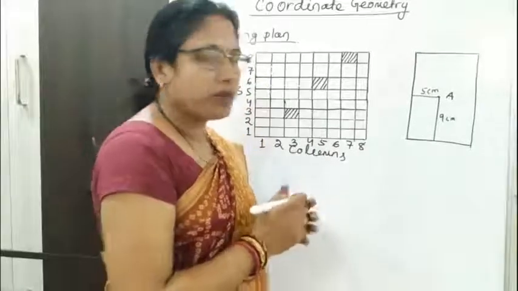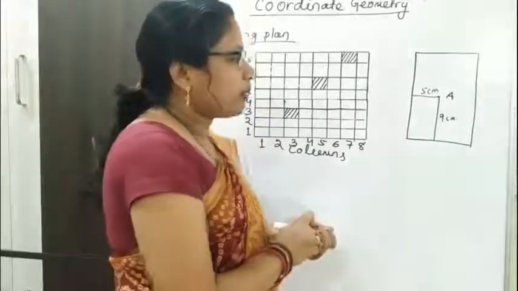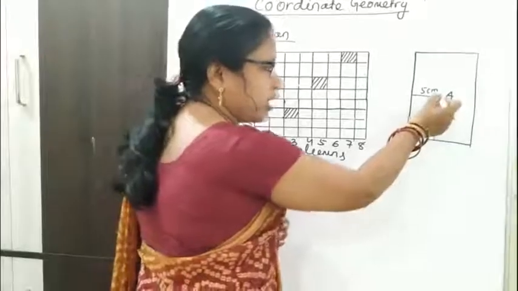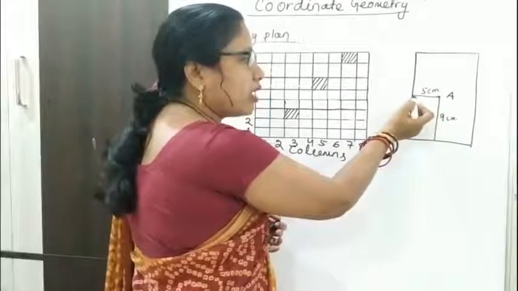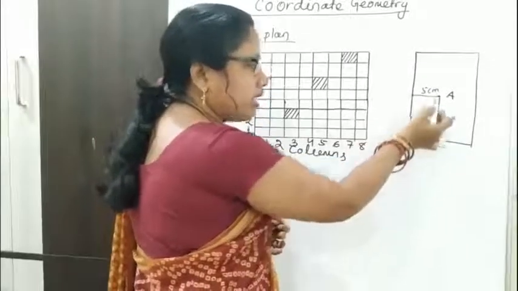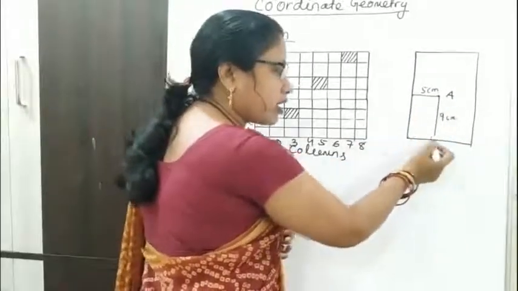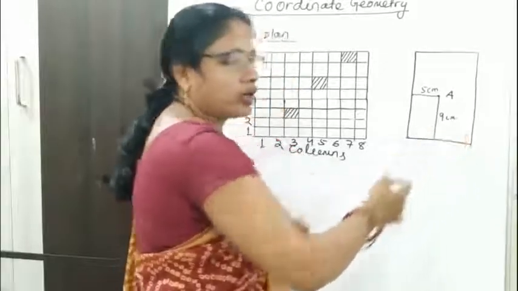But mathematically we say that the point A is 5 centimeter away from the left edge, and 9 centimeter above the lower edge.